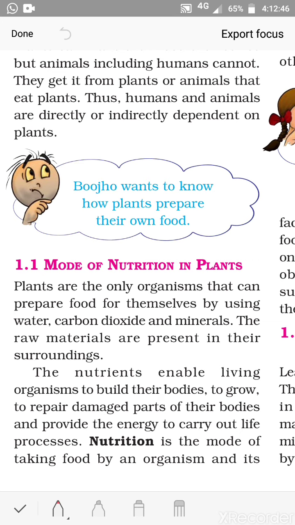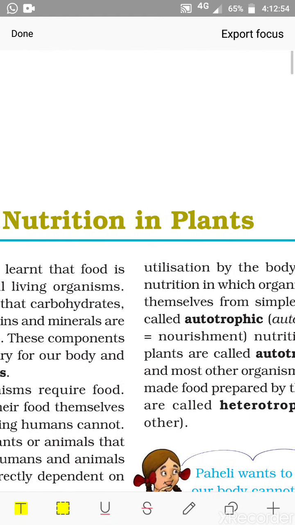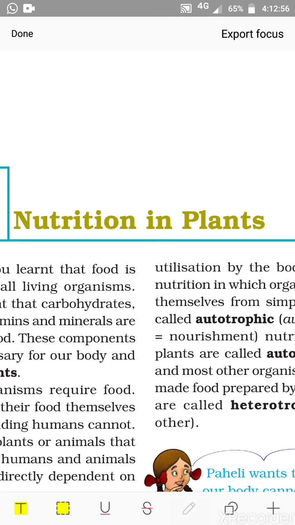Now mode of nutrition. Actually, we are discussing the chapter on nutrition, nutrition in plants.